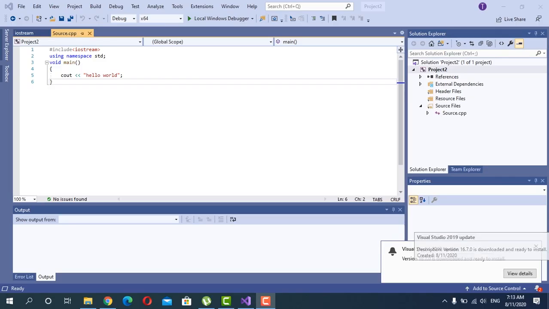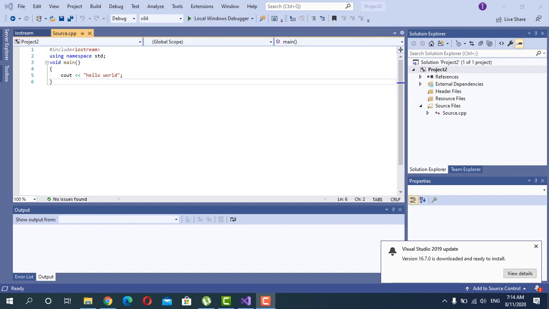Now I will explain each and every statement in this program. The first statement is #include iostream. Here iostream is a header file. A header file is a file which contains set of predefined functions and variables for input-output operations like cin, cout. We are going to use this cin, cout in our C++ program. So we need to import this file by using #include statement.